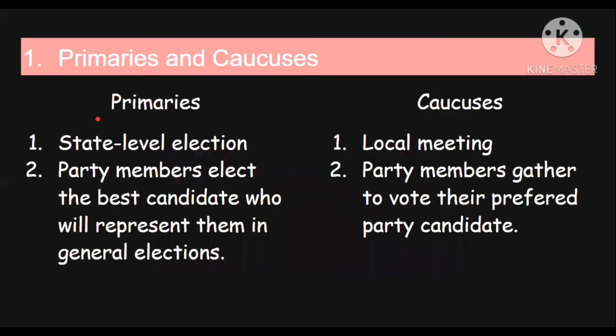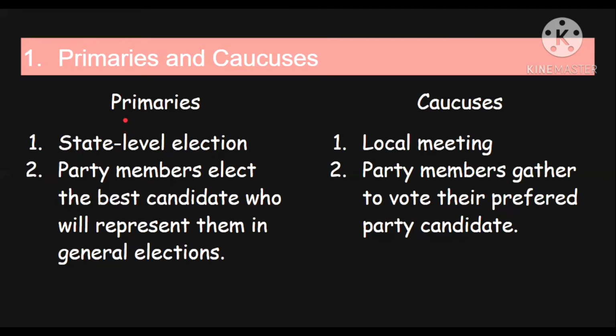Now guys, many individuals would like to become president of the USA. They would have some ideas and thoughts on running the government. So people with the same ideas and thoughts come together and form a party. And primaries and caucuses are an election method of the parties to elect a representative that will represent their party in the general election.